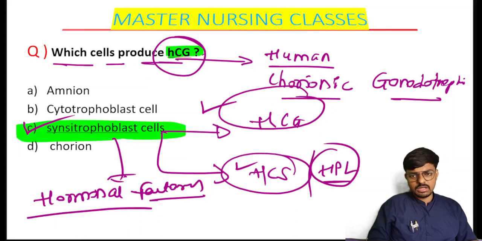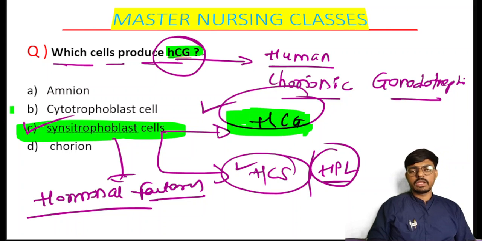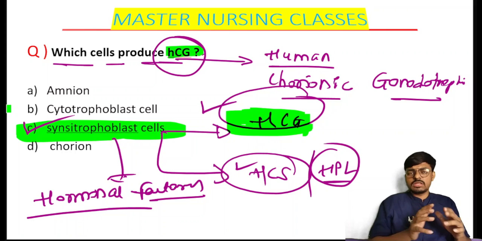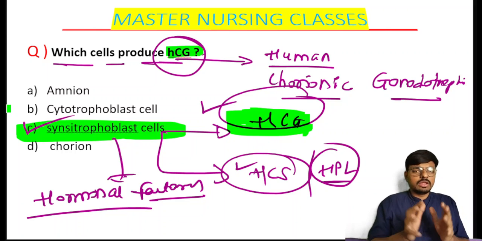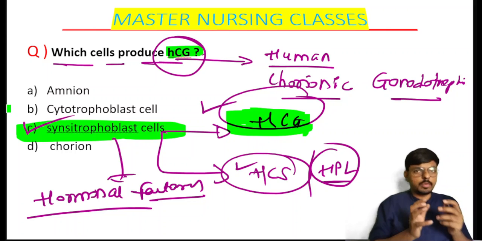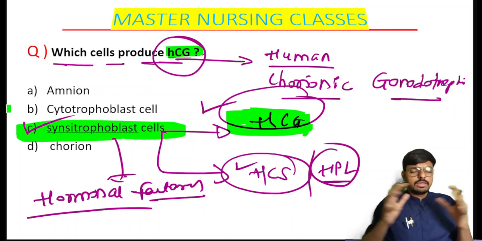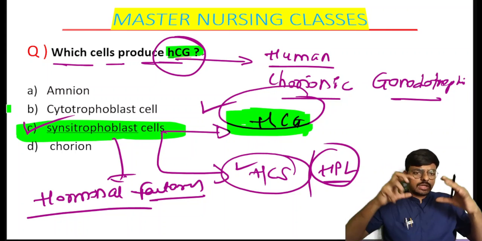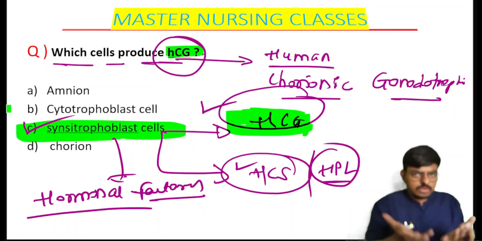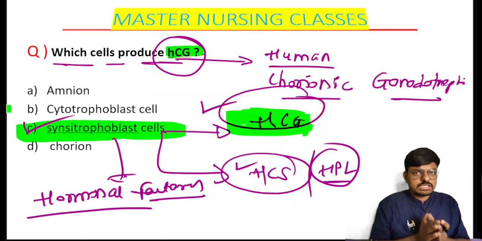HCG is the hormone which is necessary for morning sickness. In one disease condition, the hydatidiform mole, or molar pregnancy, there is excessive proliferation of the syncytiotrophoblast. Excessive syncytiotrophoblast means excessive HCG, and excessive HCG means excessive vomiting in the pregnancy, which leads to hyperemesis gravidarum.